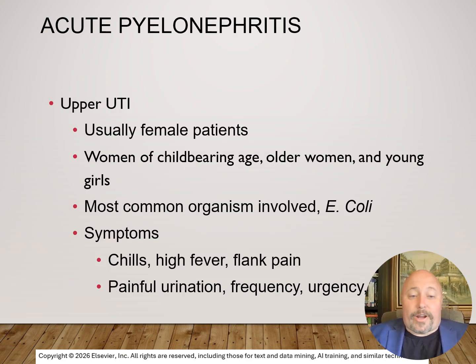Acute pyelonephritis. This is an upper UTI, and again, it's usually female patients: women of childbearing age, older women, as well as young girls. The most common organism involved is E. coli, and it has symptoms of chills, fever, flank pain, painful urination, frequency, and urgency.